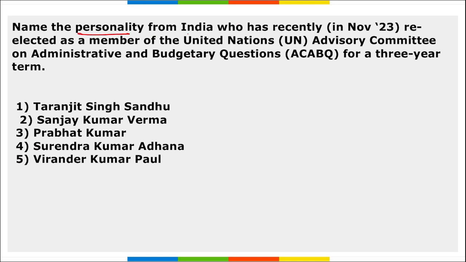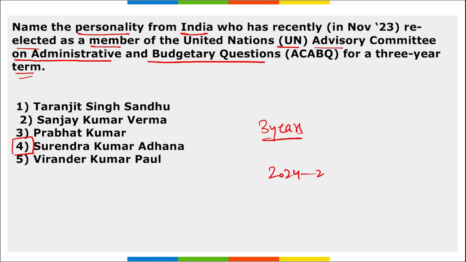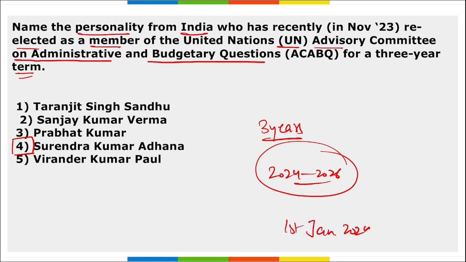Next, name the personality from India who has recently been elected as the member of United Nations Advisory Committee on Administrative and Budgetary Questions for a 3 years term. The right option here becomes Surendra Kumar Adhana. Option 4. Senior Indian diplomat Surendra Kumar Adhana was re-elected as a member of the committee, and he will be in this position for 3 years, from 2024 till 2026, beginning from 1st of January 2024.